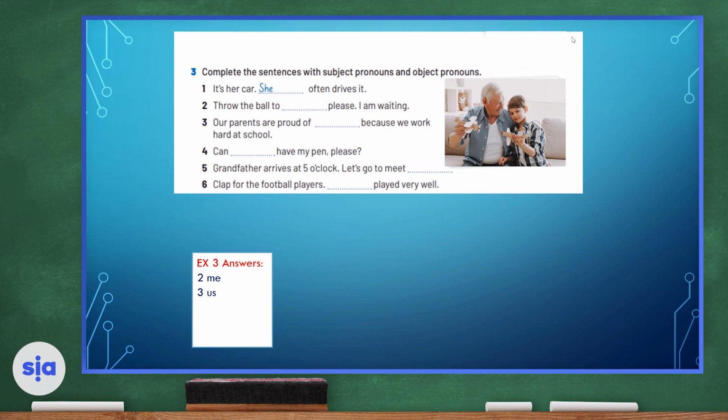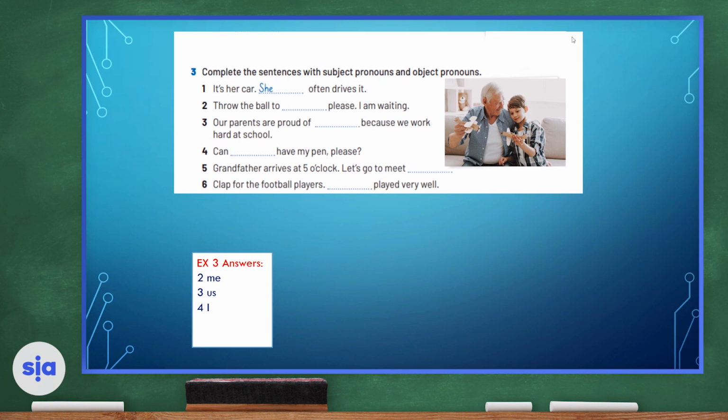Let's move on to number 4. Can blank have my pen, please? Can I have my pen, please? So here we use the subject pronoun because I'm talking about myself. And to show ownership, I used my pen.